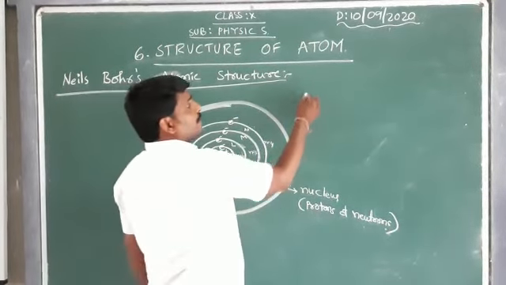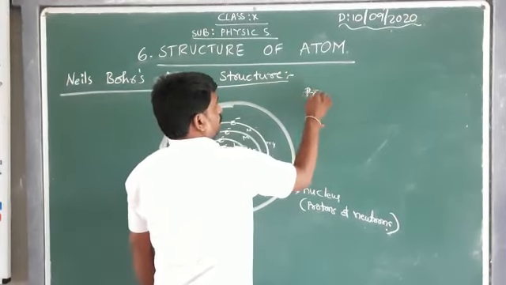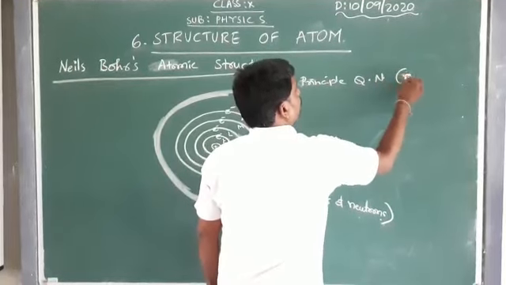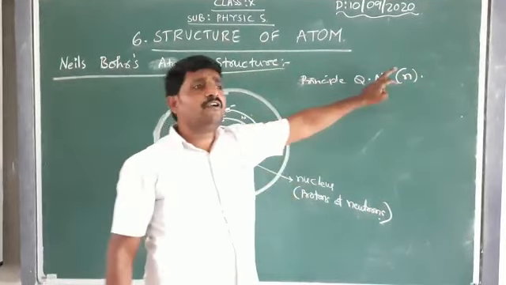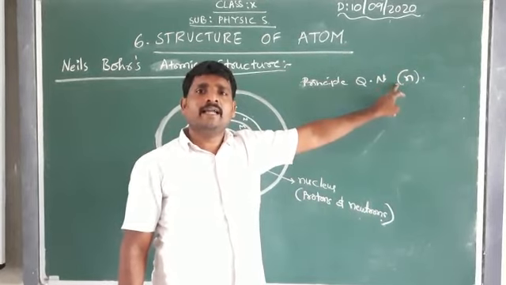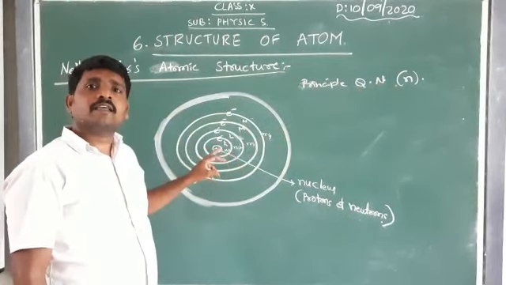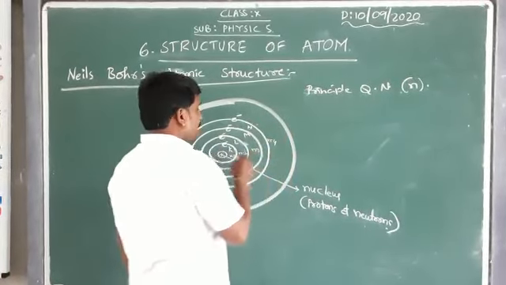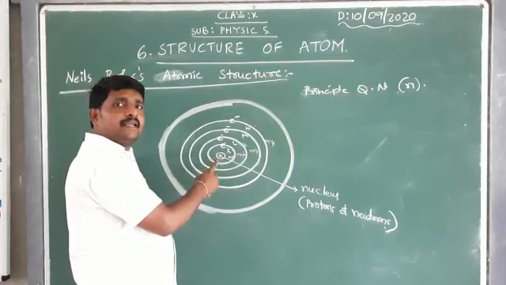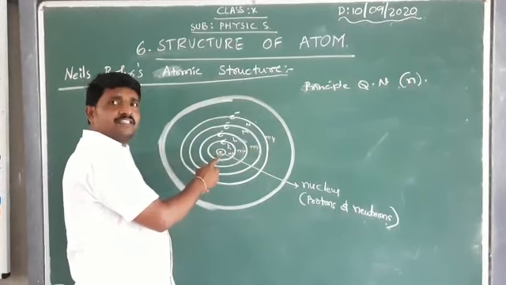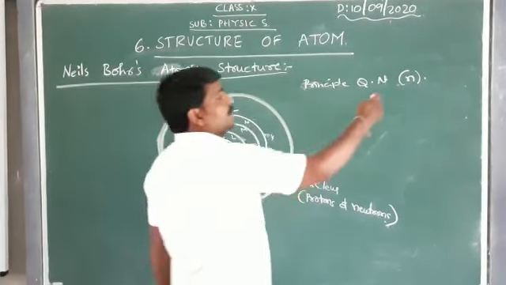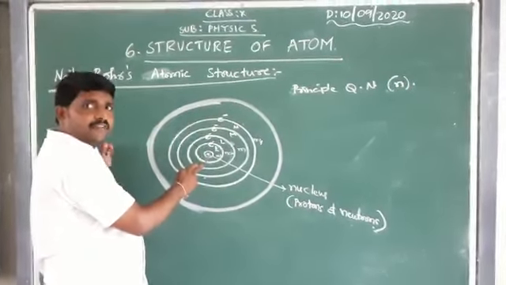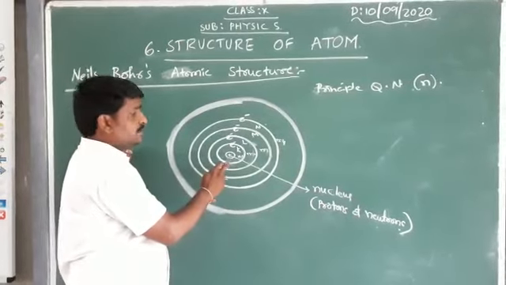It is helpful to calculate how many electrons can be handled by a shell. For example, to understand how many electrons can be accommodated in the K shell, the first shell, I can use this principal quantum number and identify how many electrons can be handled by the K shell.